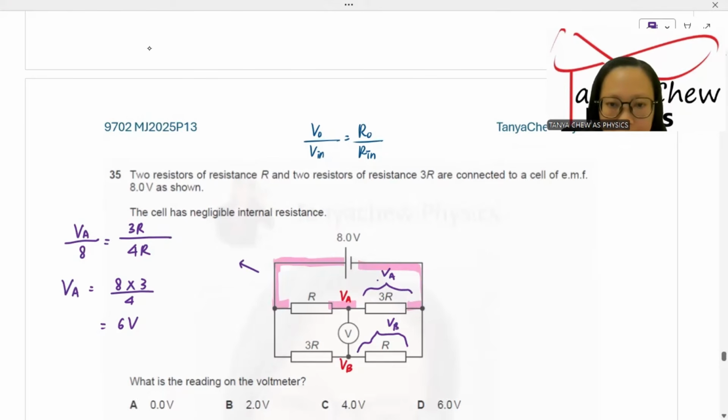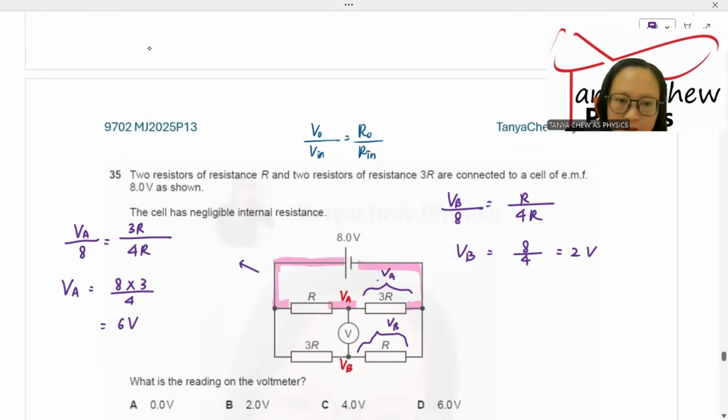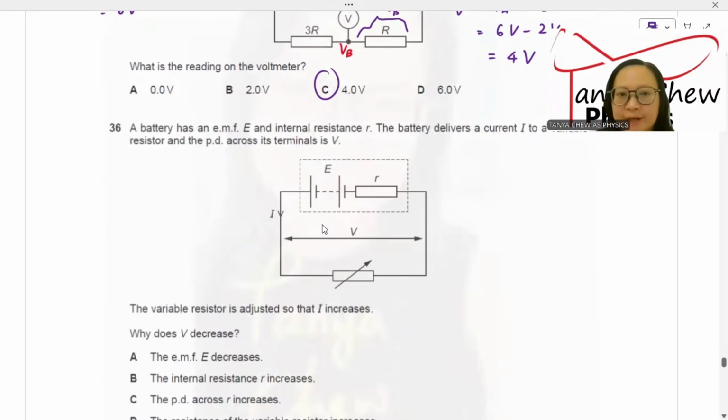So VB over 8 is equal to R over 4R. VB, R and R just cancel. 8 divided by 4, you get 2 volt. So the reading on the voltmeter is VA minus VB. So it is 6 volt minus 2 volt, which is 4 volt. C is the answer. Number 36, a battery has an EMF E and internal resistance R.